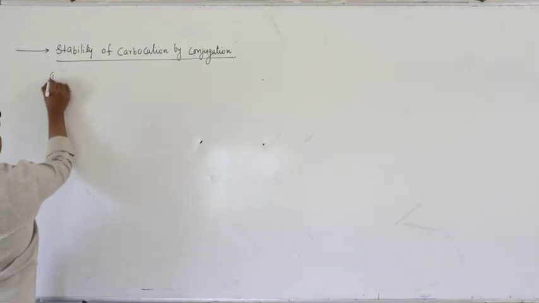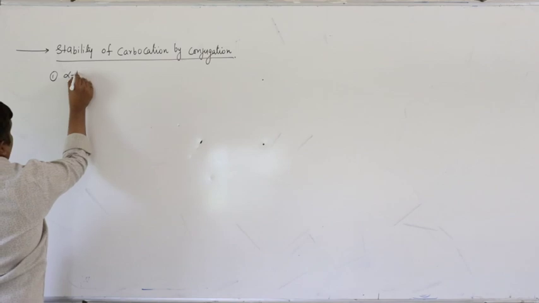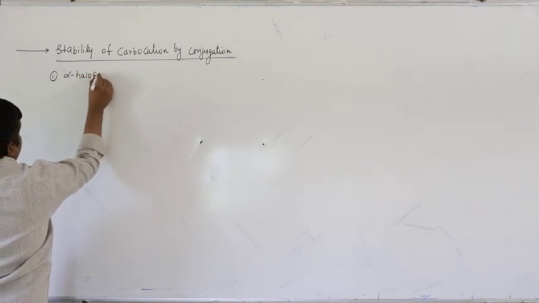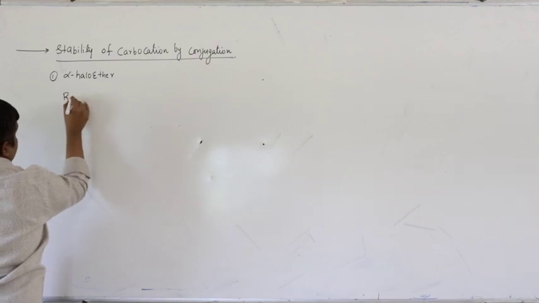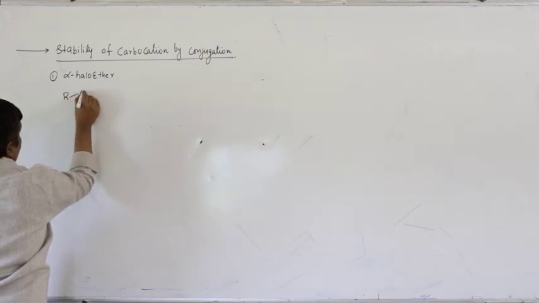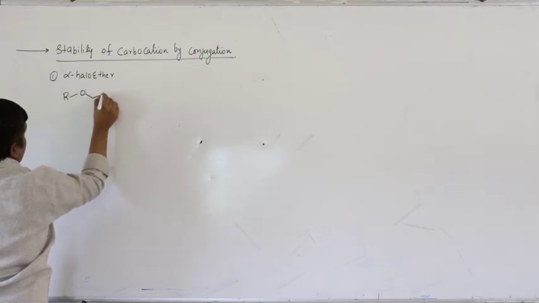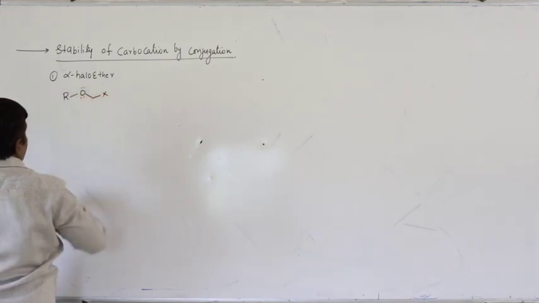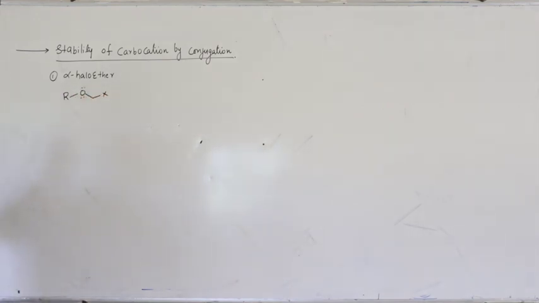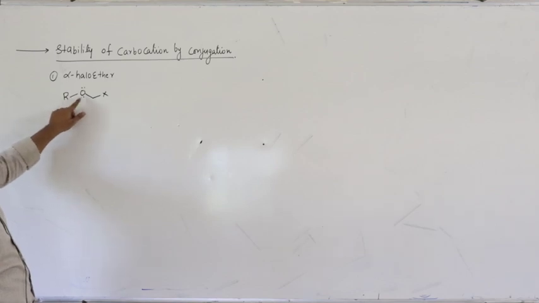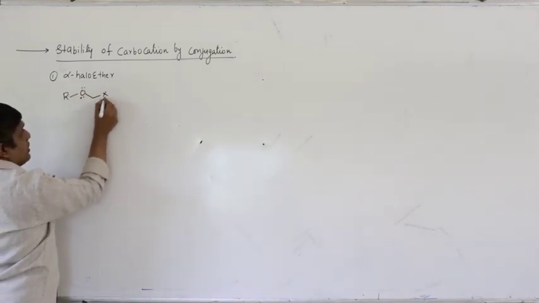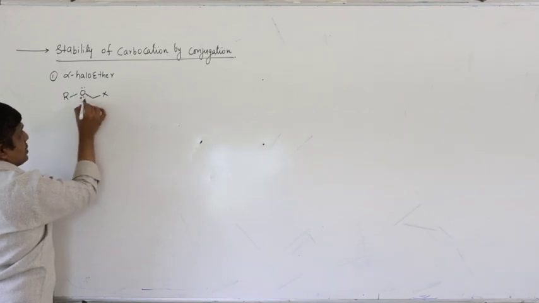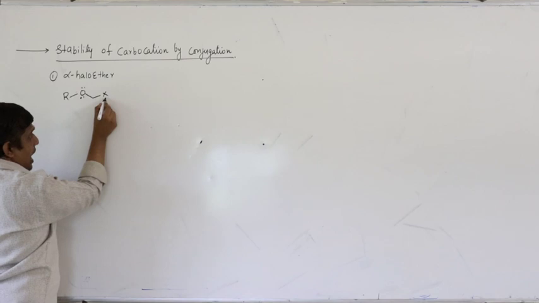So the first one is, I am taking alpha haloether. So this is the basic structure RO. Ether is nothing but ROR. Alpha position you have halogen. So this is functional group. The next carbon is alpha carbon. To this alpha carbon you have halogen.